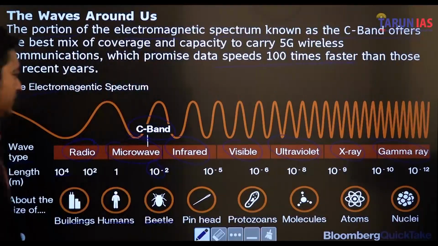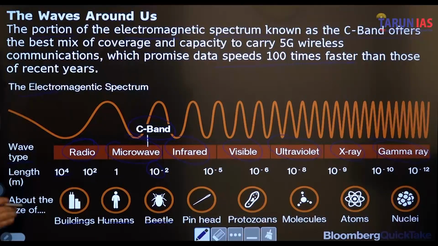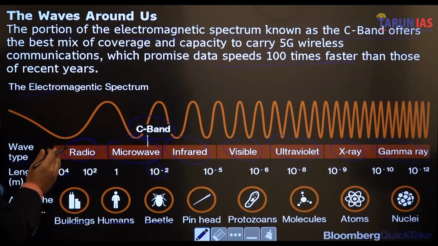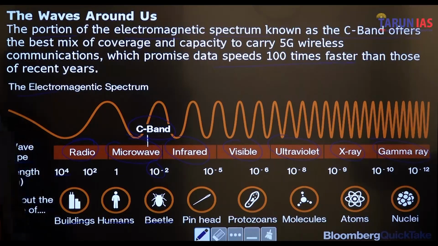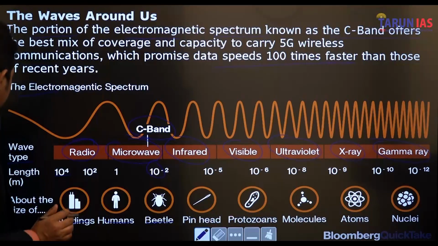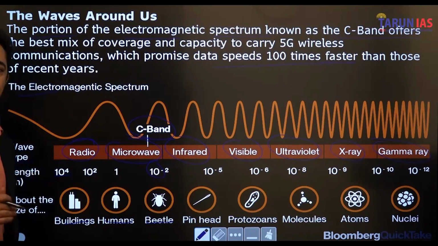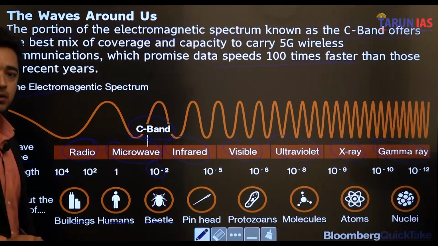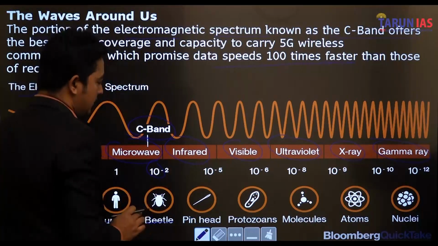So basically, we must be aware about what kind of waves there are, because if you talk about the electromagnetic spectrum, in terms of the electromagnetic spectrum we must be aware of them. Do not try to go too deep, because questions have not been framed or asked on that earlier.